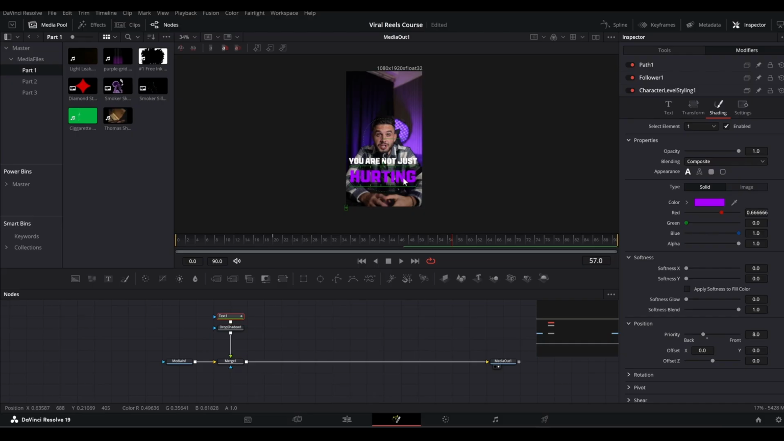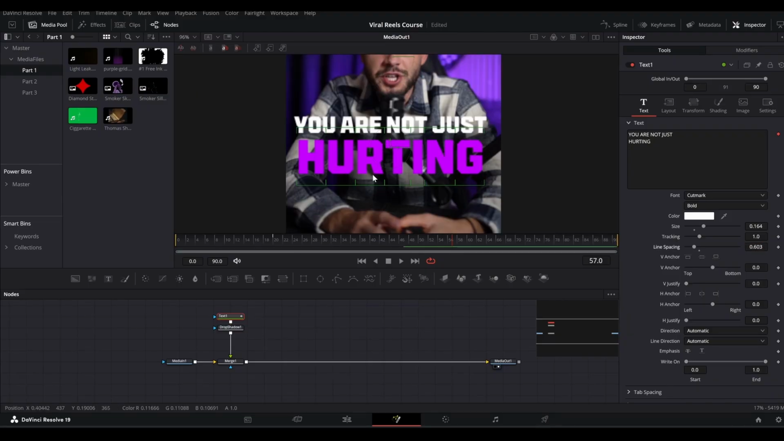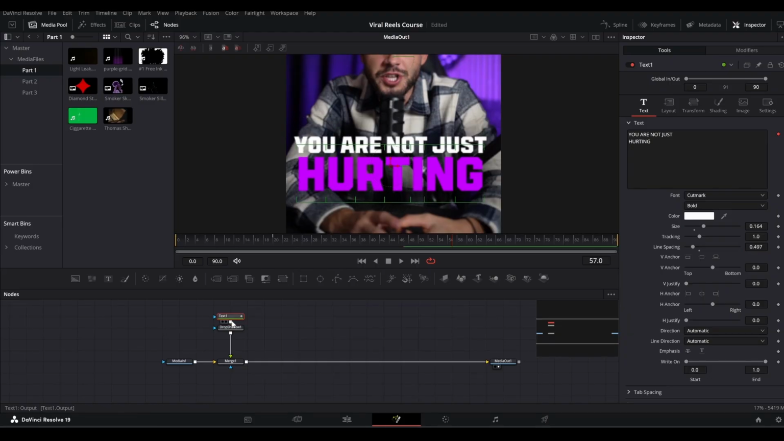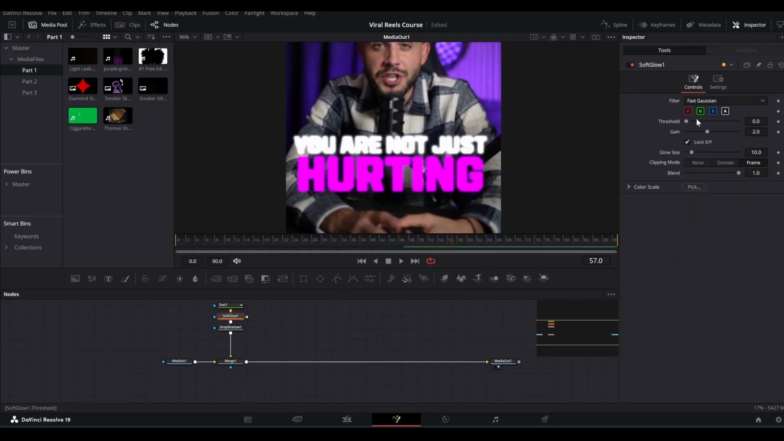All right, and this time I will make it a little bright like this. And going back to the tools, we need to reduce the tracking, rather the line spacing like this. All right, a little more, and let's place it here. And now we can make some space here and add a soft glow, bring down the gain, increase the threshold, increase the glow size like this.